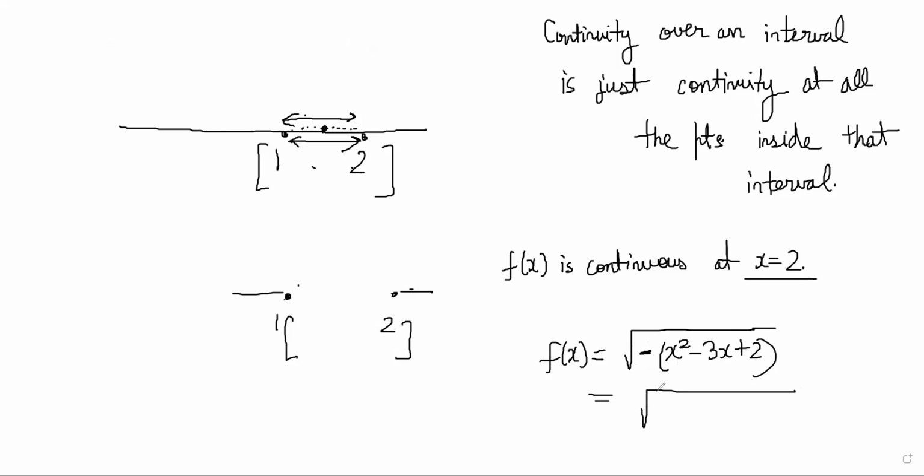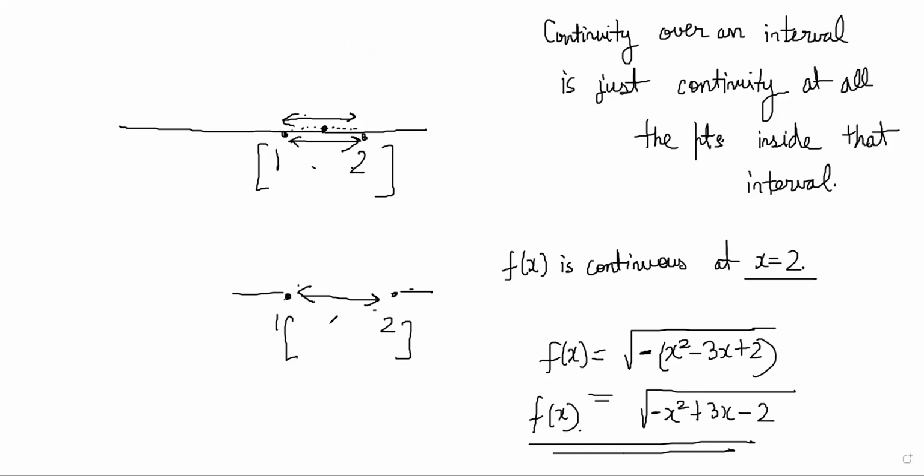Because I have put a minus sign, now you have to be inside this interval. So it is minus x square plus 3x minus 2. This function is only defined between 1 to 2. Now if someone asks you continuity at 2 for this function, at x is equal to 2, whether it is continuous or not.